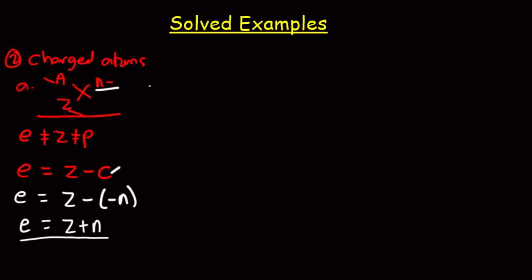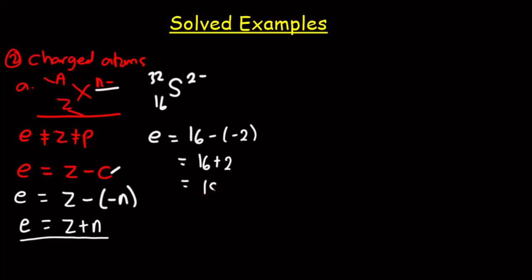An example is if I give you sulfur with charge 2 minus. The electron number is simply 16 minus, in brackets, the charge here, which is negative 2, so that gives us 16 plus 2, which is 18.